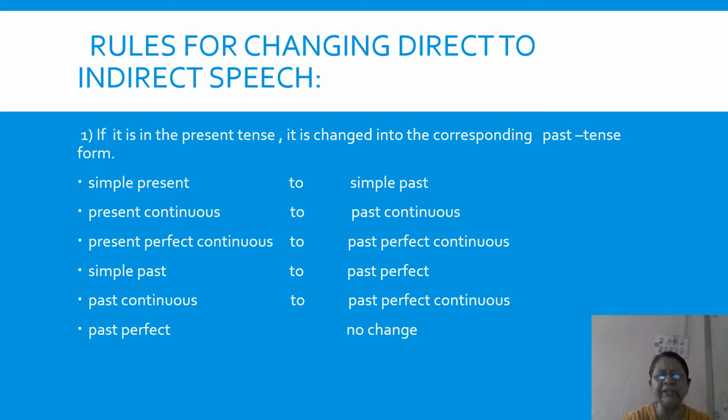And if it is already past perfect, then it is not going to change, means the tense is not going to change. Of course, you have to frame the sentence differently. That means you have to remove the inverted commas, you have to remove the comma, and if it is a declarative sentence and we remove the comma, then we have to add the word that.